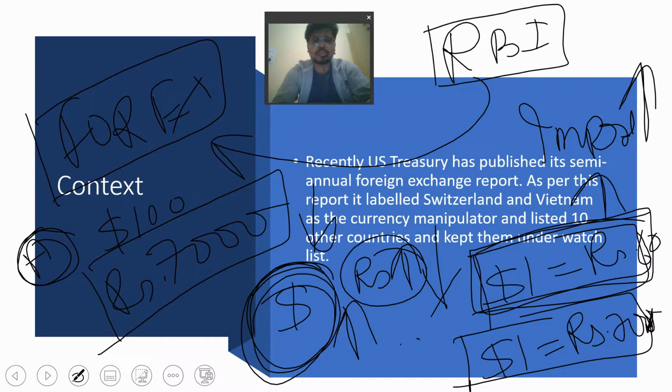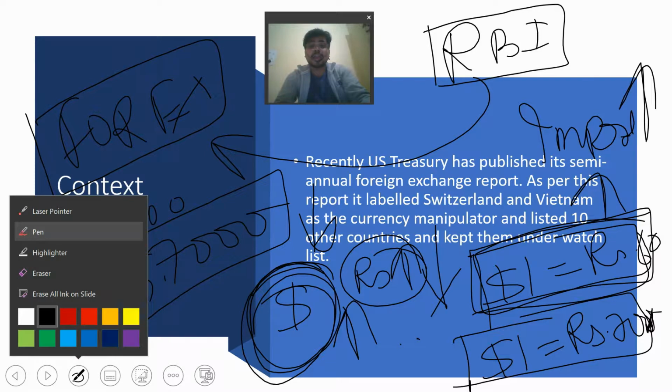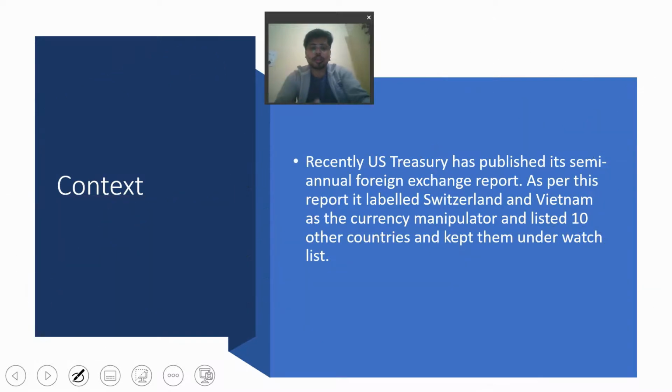No country wants to import from a particular country from the financial aspect, but for the running of the country, import is also important, export is also important. But a country wants to do more export because they are going to earn more profit. Okay, so in that scenario RBI is acting as a currency manipulator, because RBI is intervening in the market.